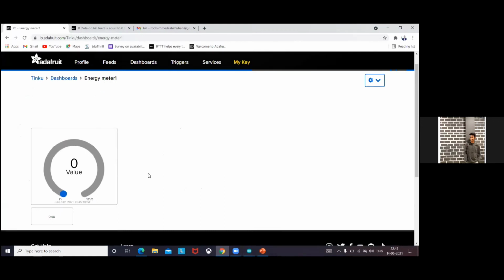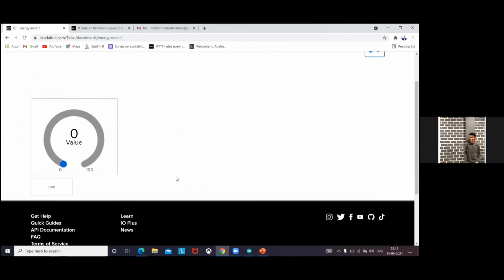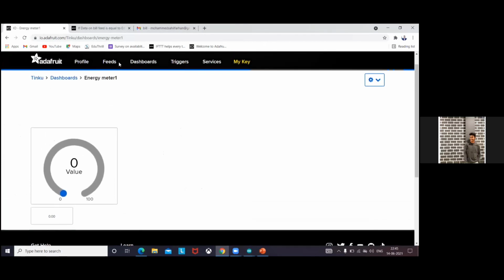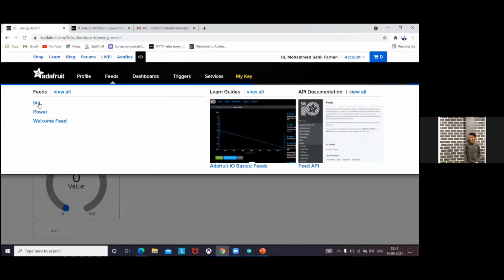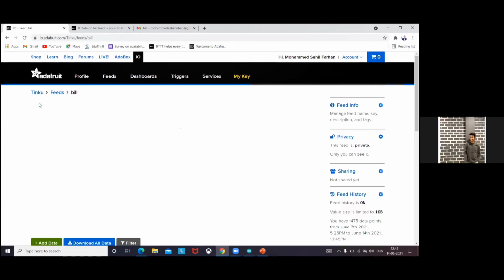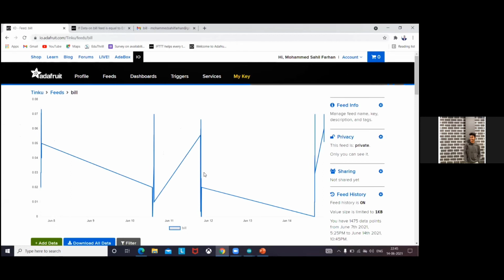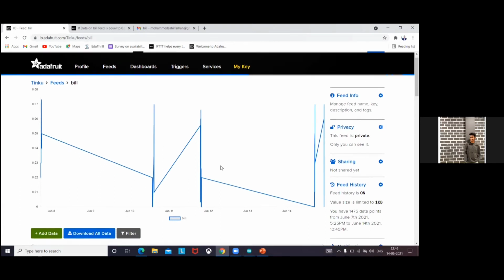Here, we use this website to store our entire data. Here it shows a value 0, and this is the bill, and this is the power. Here the power value is 0, and we can see a graph also in My Key. We go to My Key, and here we see a graph-like picture.